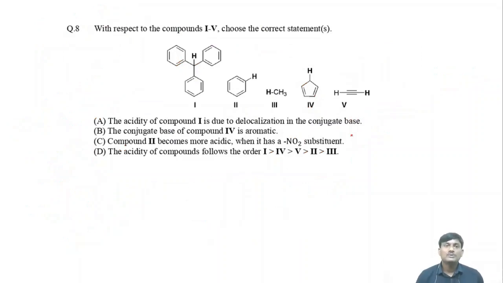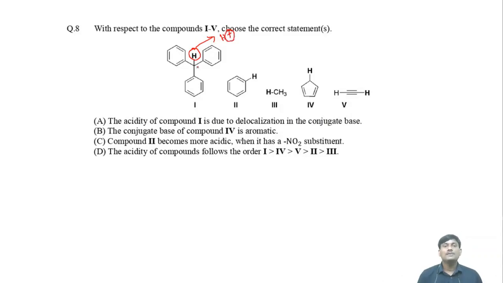Okay, with respect to the compounds 1 to 4, choose the correct statements. Let's take the first option. The acidity of compound 1 is due to the delocalization in the conjugate base. Okay, this is the first molecule. And acidity means you have to remove H plus ion. The acidity is due to release of H plus ion.